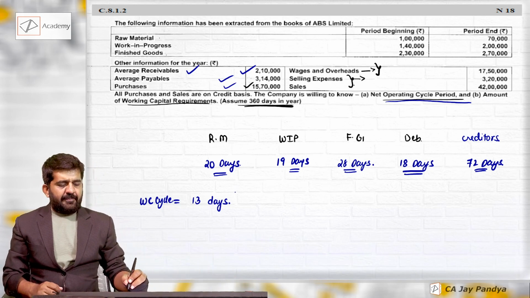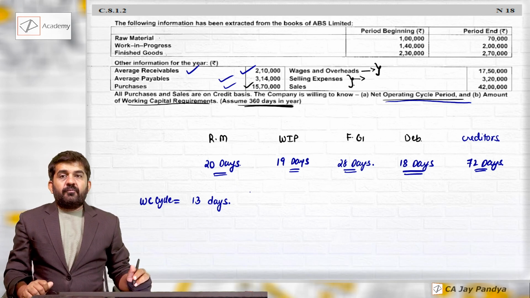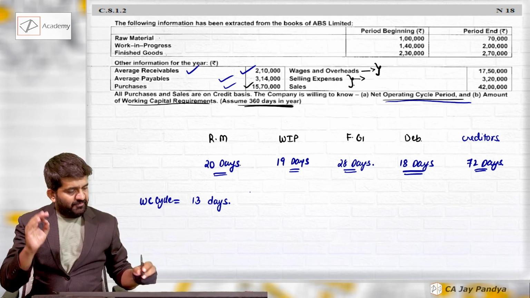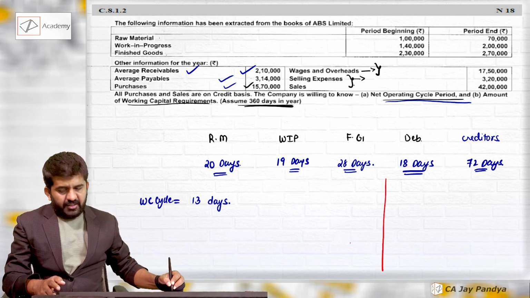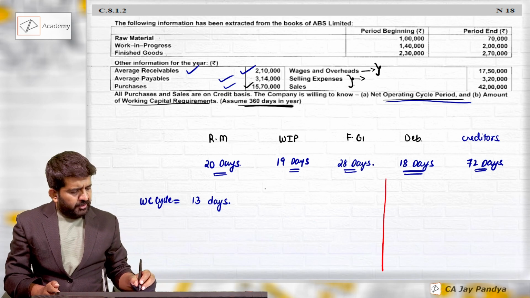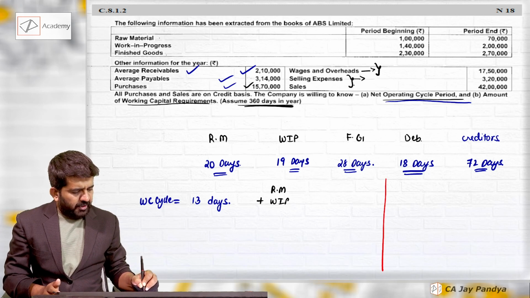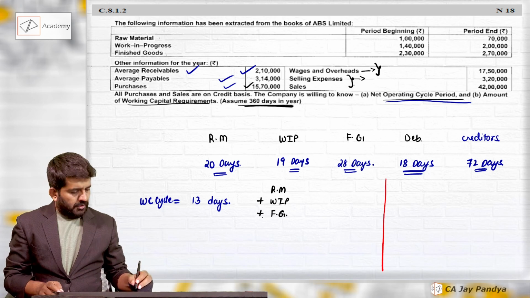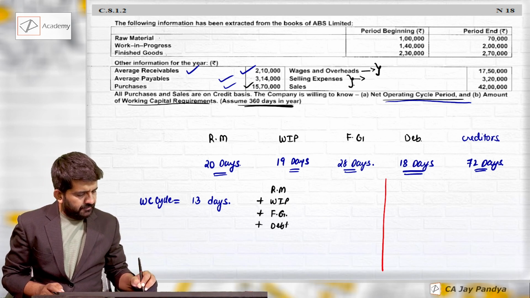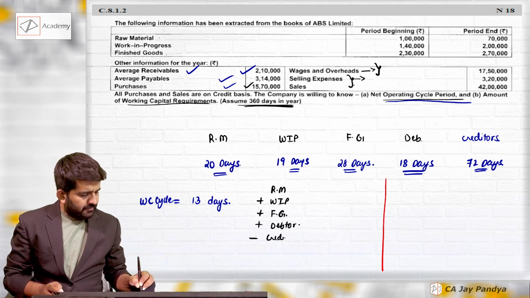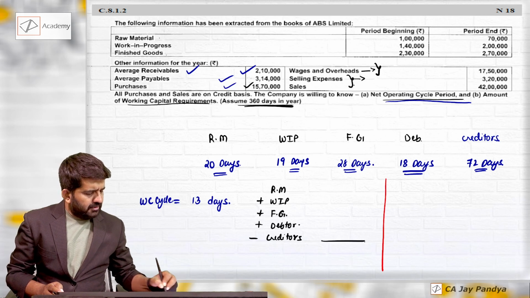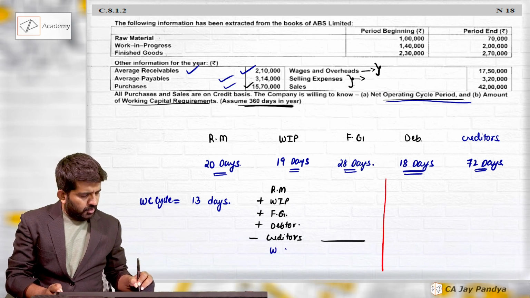Amount of working capital requirement. We need to find out working capital requirement. I'm first telling you the correct method, and then I'll also be telling you which method is given in the book. If we want to find out working capital requirement, we need to take average stock of raw material plus average stock of WIP plus average stock of finished goods. After finished goods, the debtors. There are no current assets given, minus creditors. This will be nothing but my working capital